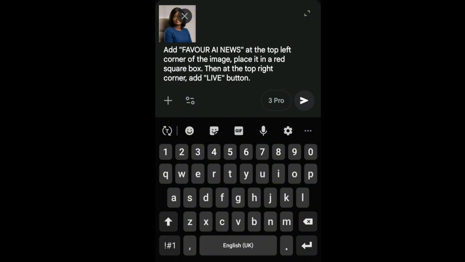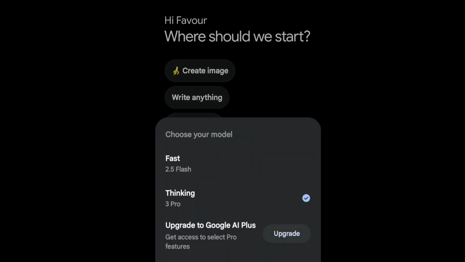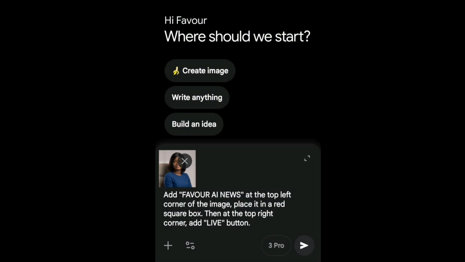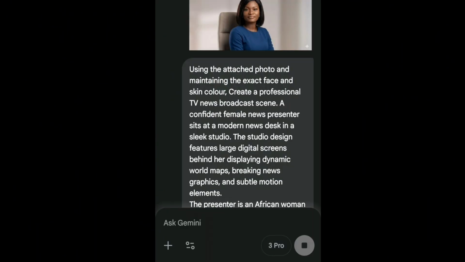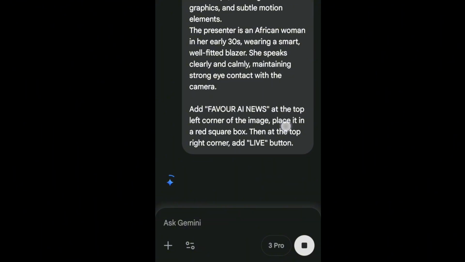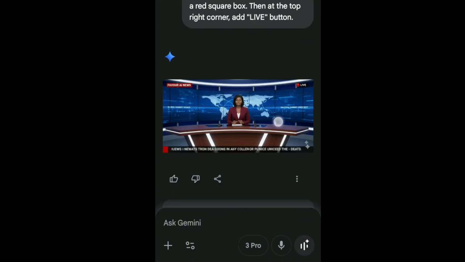So when everything is set, make sure that this is on 3 Pro. That's Nano Banana 3 Pro. That is why it will give you something very, very nice. 3 Pro is the highest version, so it will give you the best. So once it's there, you just click on this arrow button here and you allow it to load. Wow, it has generated our image.